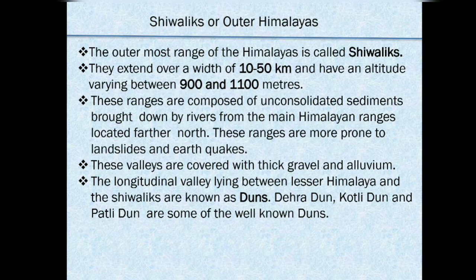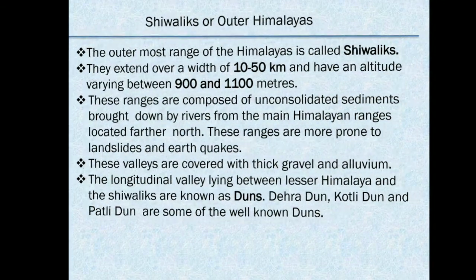The longitudinal valley lying between Lesser Himalaya and the Shivaliks are known as dunes. So what are dunes? Dunes are the longitudinal valley lying between Lesser Himalaya and the Shivaliks. Examples of other dunes: Dera Dune, Kotli Dune, Patli Dune are some of the well-known dunes.